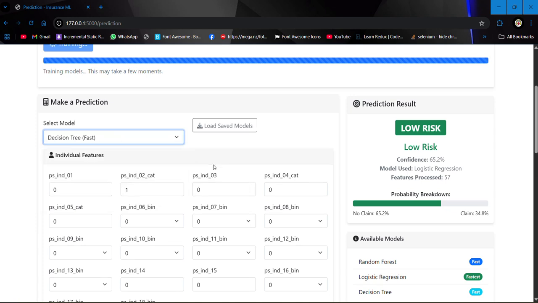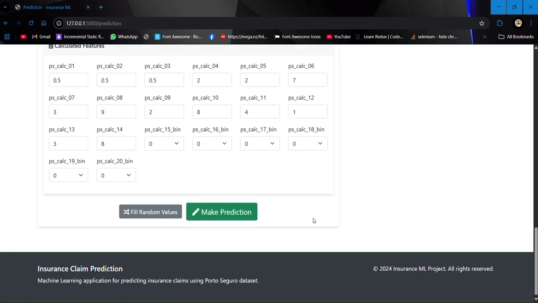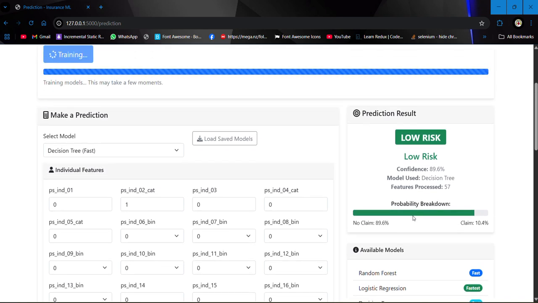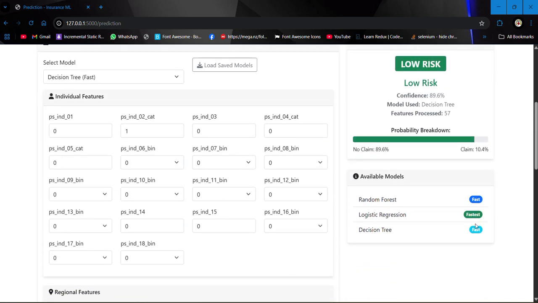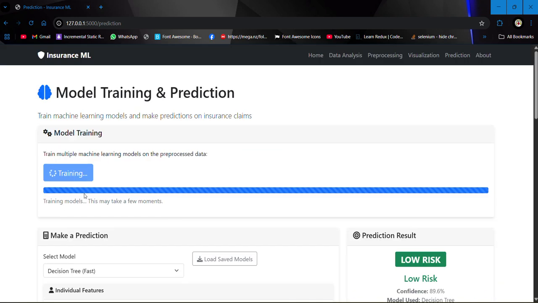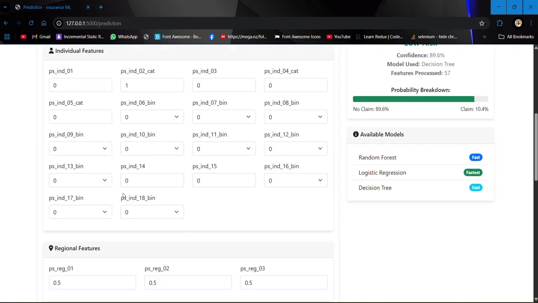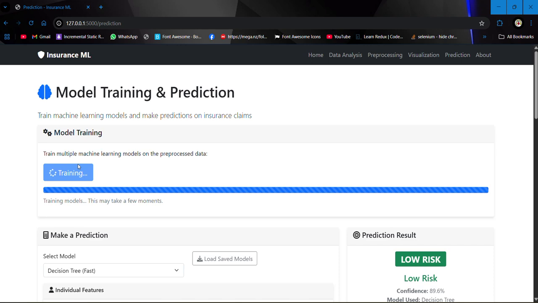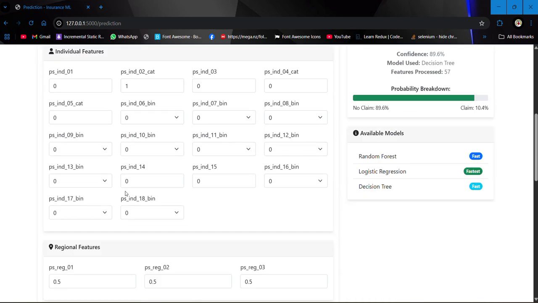Then we have decision tree, and I can again make a prediction. So 89.6% no claim and 10.4% claim. So yeah, that's good. We will also wait for this to train so we can see what result we get after training the model.